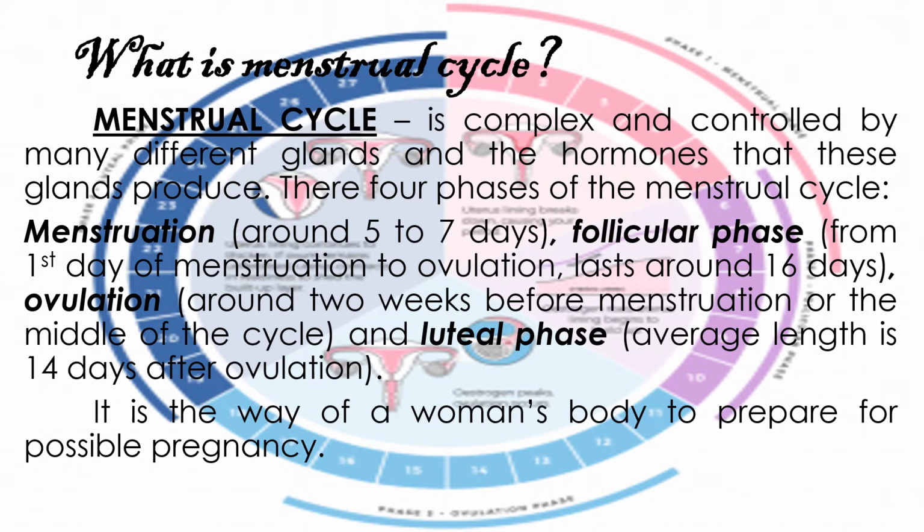The next one is the follicular phase, which runs from the first day of menstruation to ovulation and lasts for about 16 days. Next up is ovulation, which happens around 2 weeks before menstruation or the middle of the cycle. And the last one is the luteal phase, with an average length of 14 days after ovulation. Menstrual cycle is the way of a woman's body to prepare for possible pregnancy.